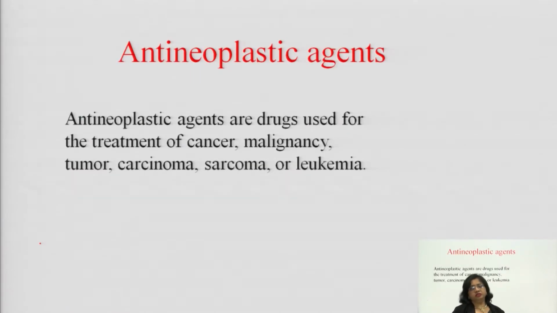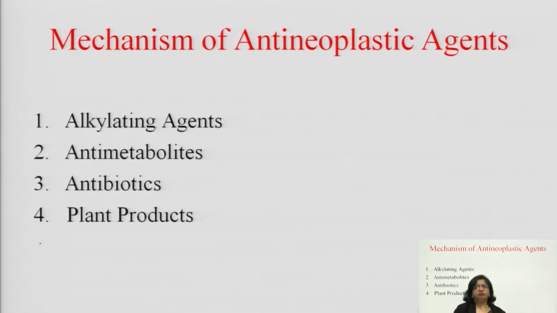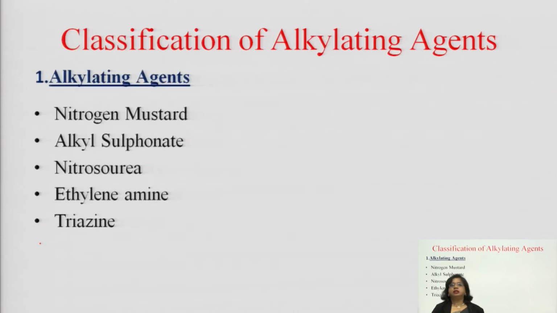mechanism of alkylating agents. Now you must be knowing what is the meaning of anti-neoplastic agent. Anti-neoplastic agents are the drugs used for the treatment of cancer, malignancy, tumor, sarcoma, carcinoma, leukemia. The mechanism of anti-neoplastic agents we will discuss under 4 headings. One is alkylating agents, another is antimetabolites, third is antibiotics, fourth is plant alkaloids. So, first I will discuss alkylating agents.